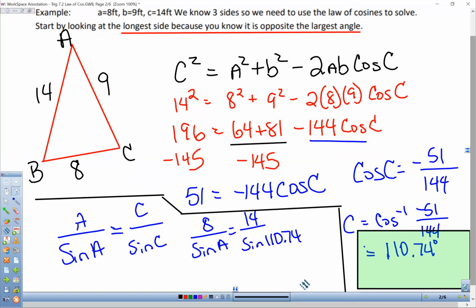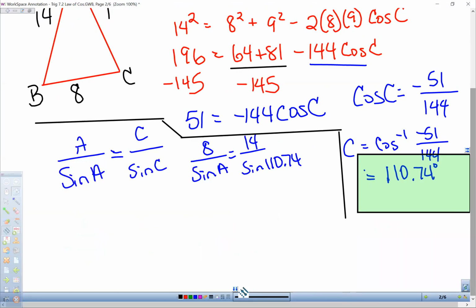So if we do like we would do with the sines, remember, we're going to cross multiply. So we would multiply these two together, and then we would divide by 14. So we get the sine of A is equal to